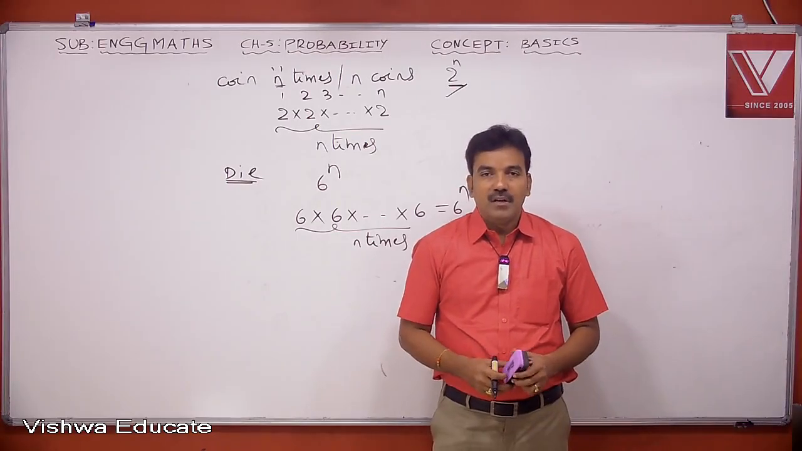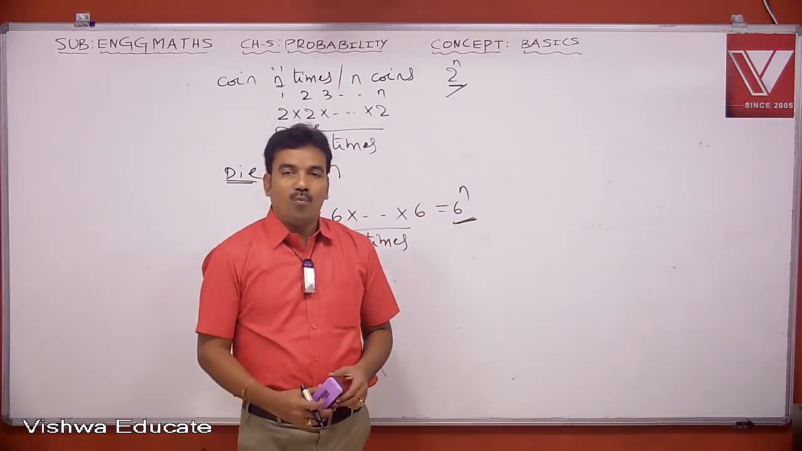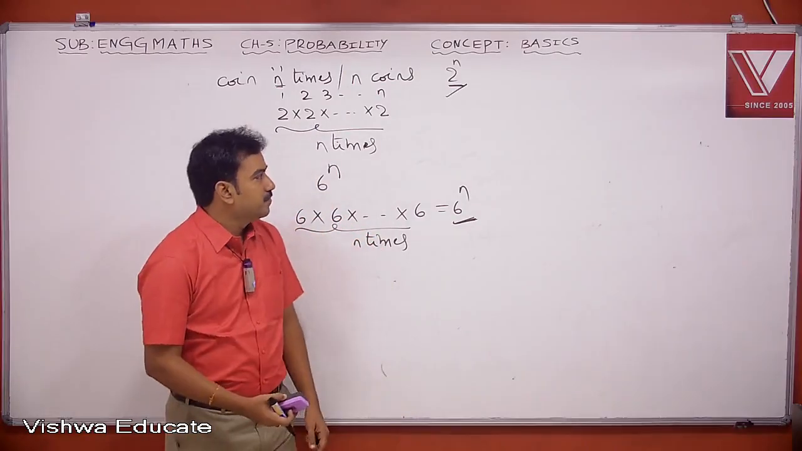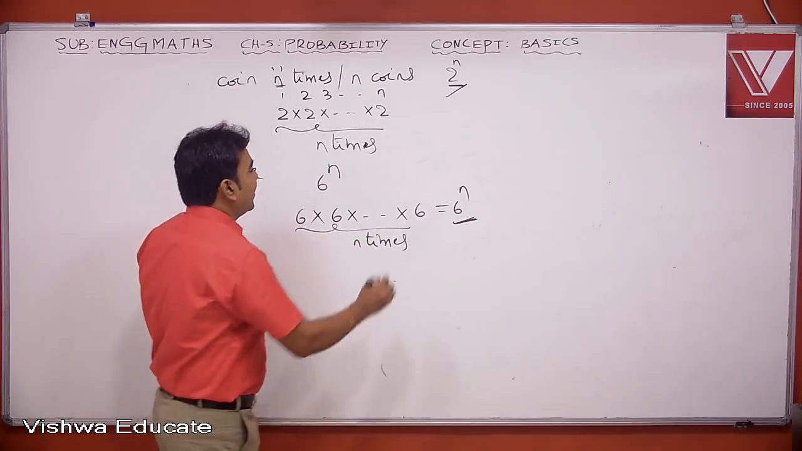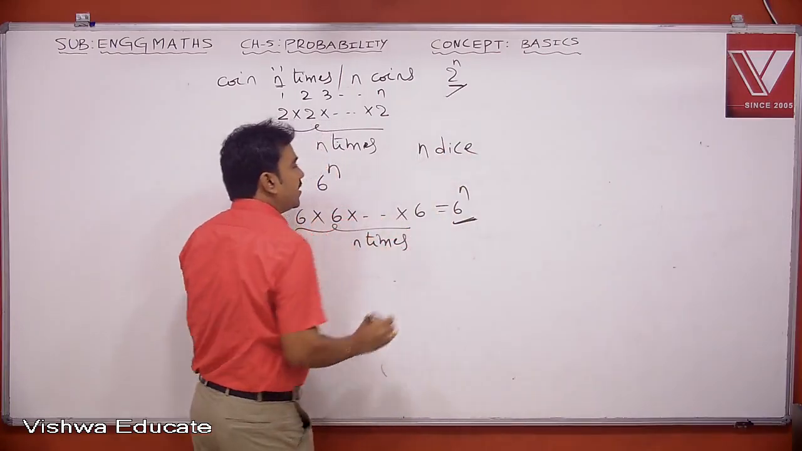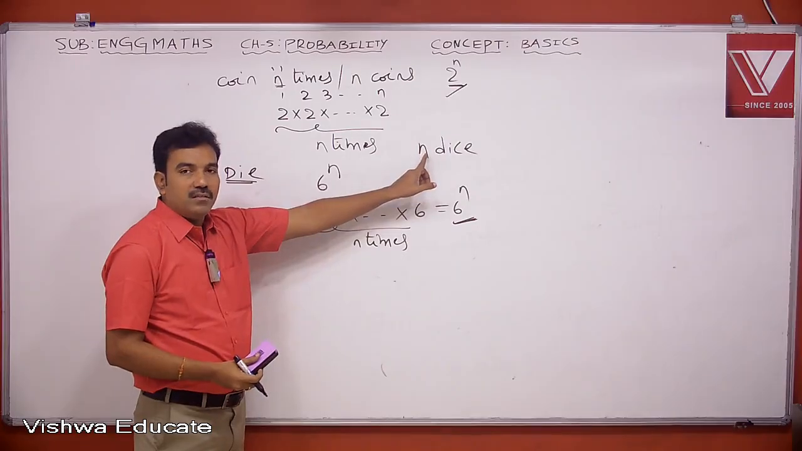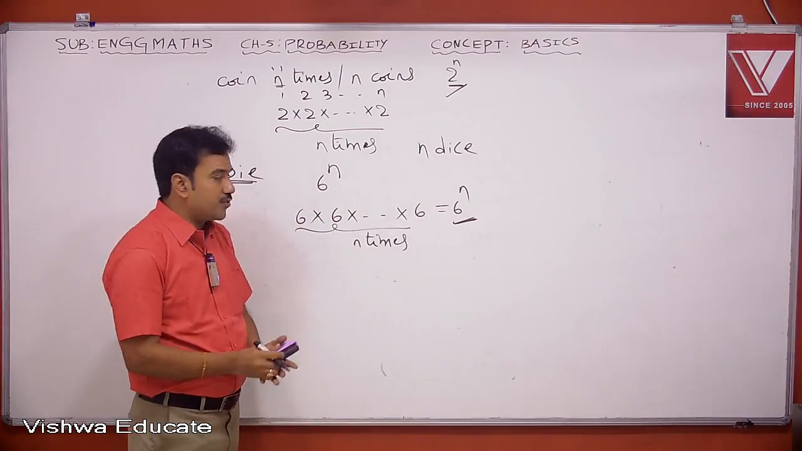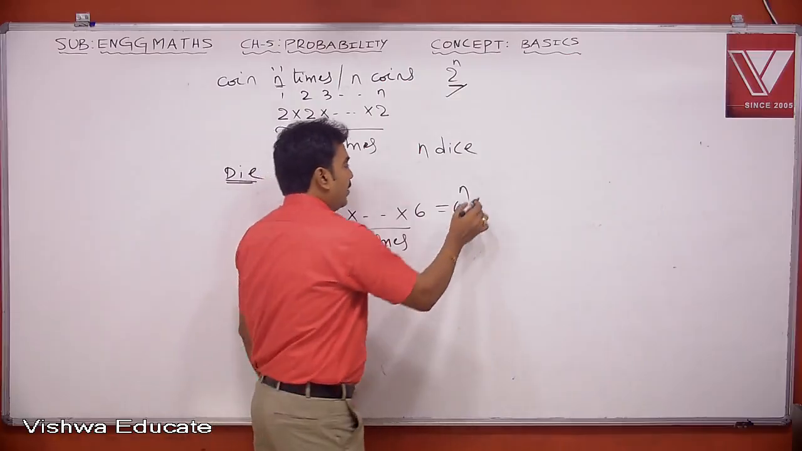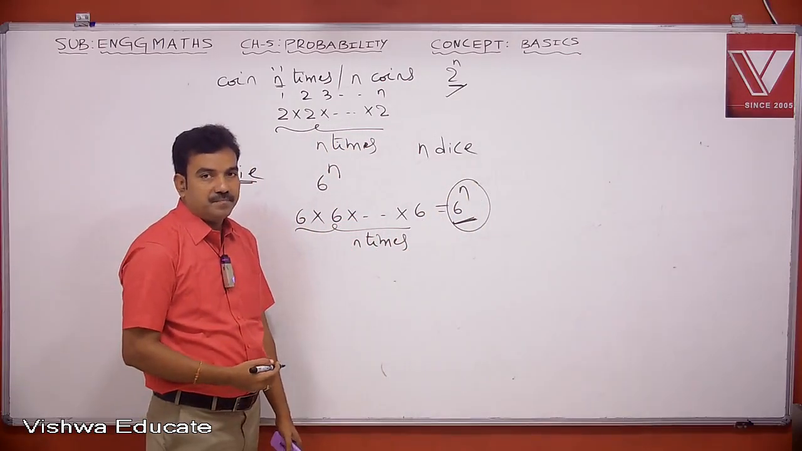Second point, if a die is rolled n times or n dice are rolled, then the total number of outcomes is 6 power n.